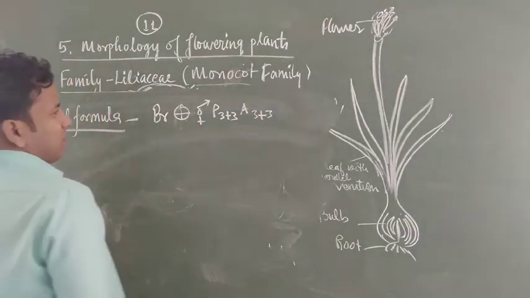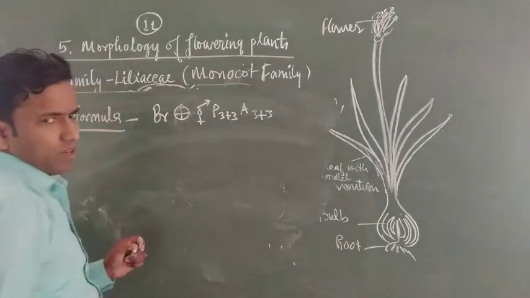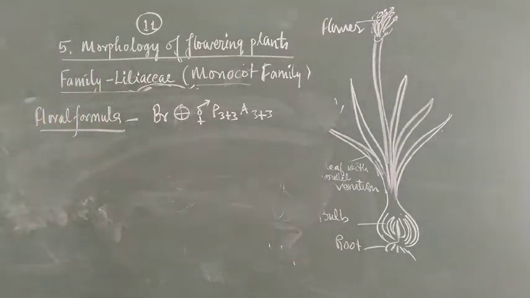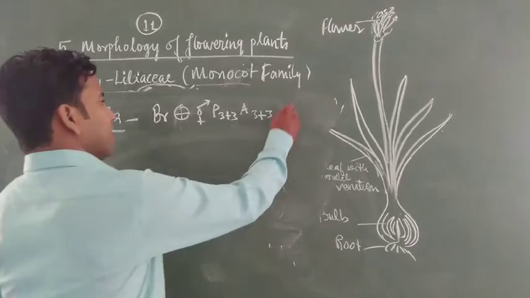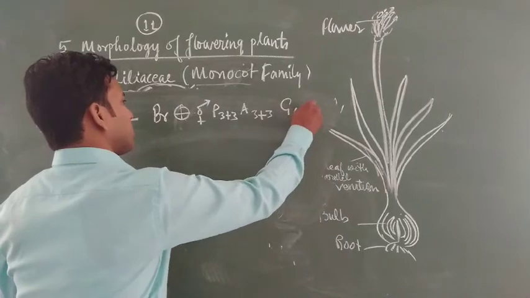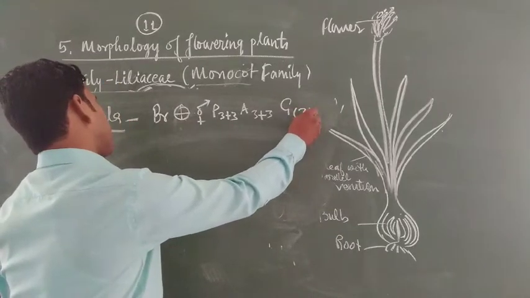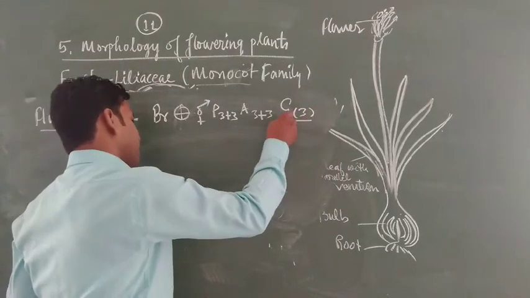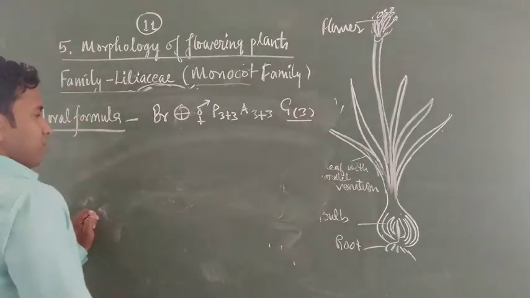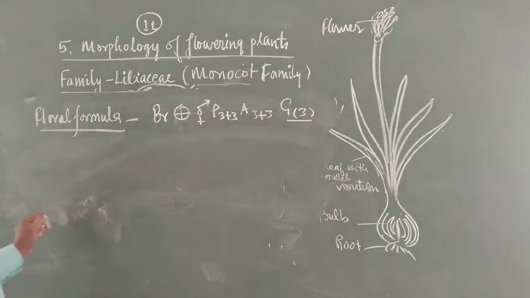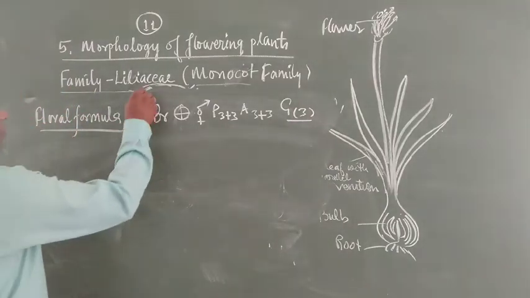Androecium is also 3 plus 3, but in some cases the androecium shows another 3 plus 3 that are fused, and the other 3 are also fused. This situation is also observed. Gynoecium is 3, syncarpous, 3 carpels fused together, and the ovary is superior because the flower is hypogynous. This is a common floral formula.